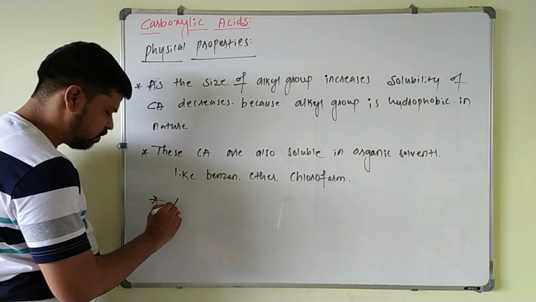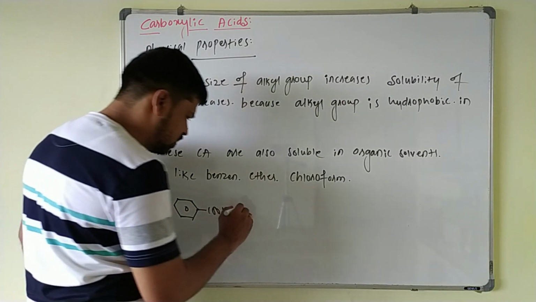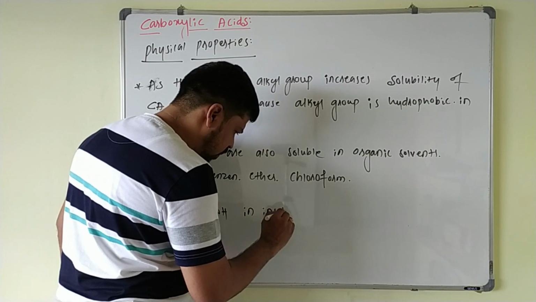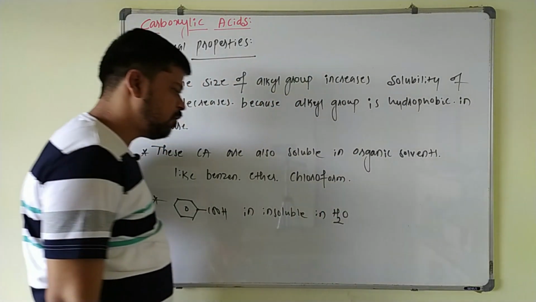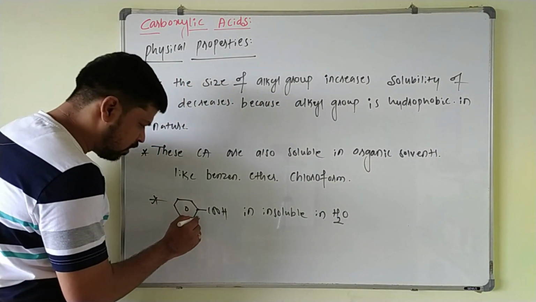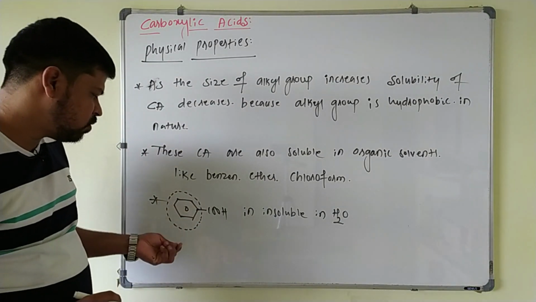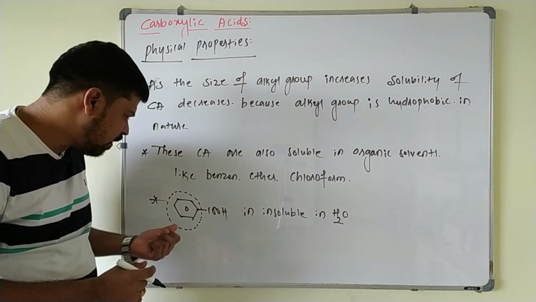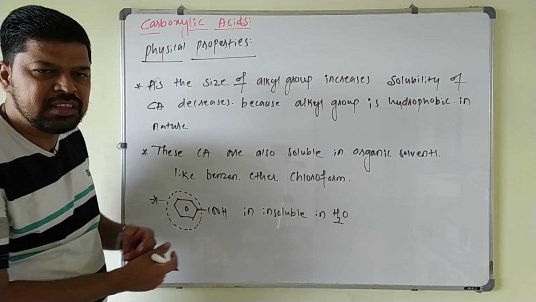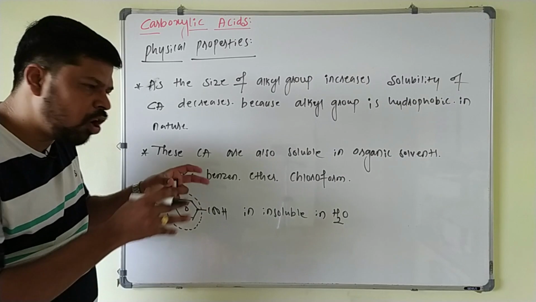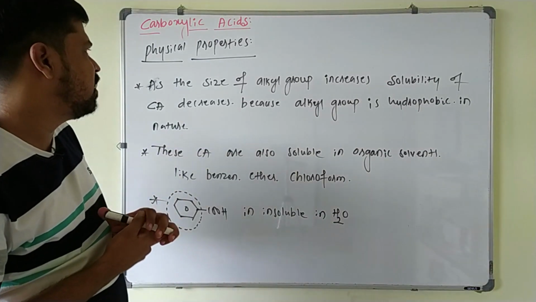And next point is, benzoic acid is insoluble in water. So what is the reason for this property? Because here the alkyl group is a bulkier group, more carbon atoms are there, so this part is hydrophobic in nature. That's why this aromatic acid, benzoic acid, is not soluble in water. Only aliphatic acids are soluble in water. But if you take hot water, it will be a little bit soluble. Okay, this is about the physical properties of carboxylic acids. Next one.